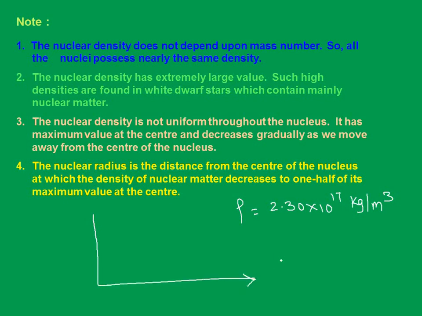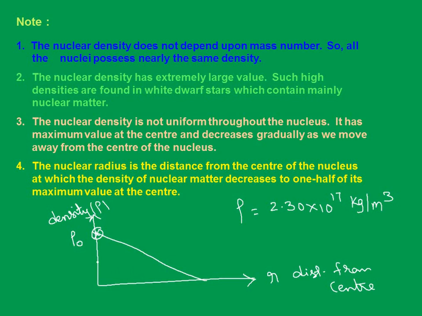If we plot distance from the center, r, along the x-axis, and the density, rho, along the y-axis, the graph nature will be like this.